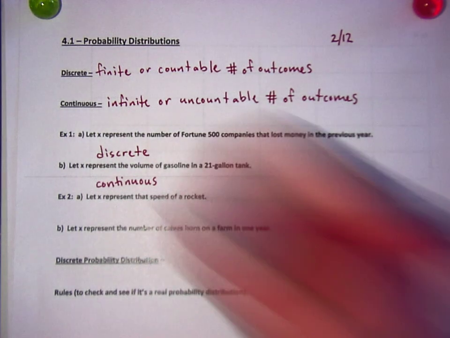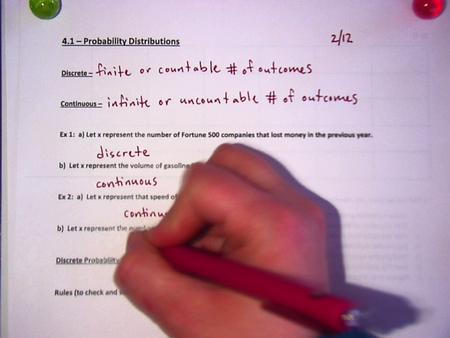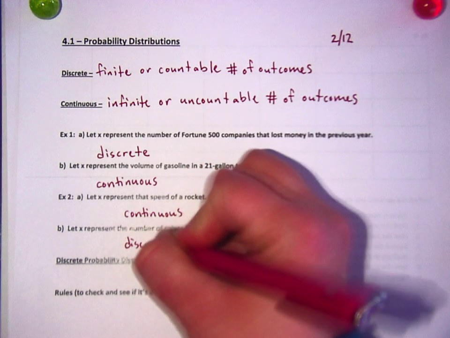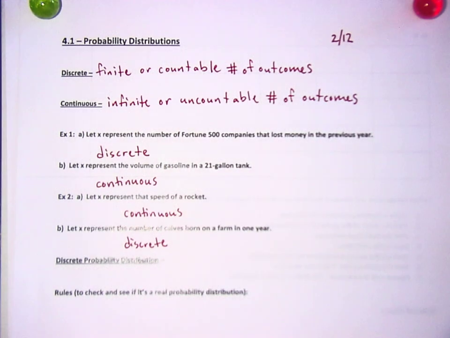Okay, I heard you guys talk. Did you get continuous for this one? Yes. And discrete for this one? Okay.